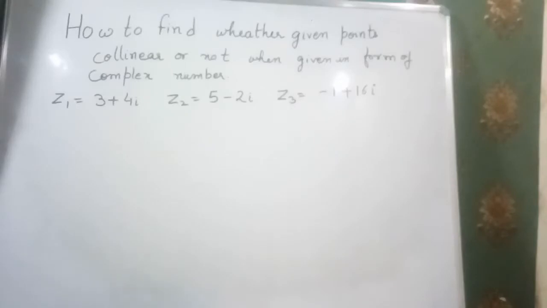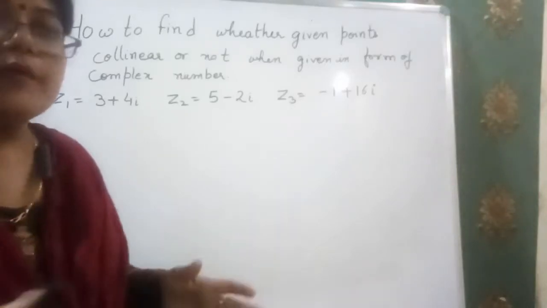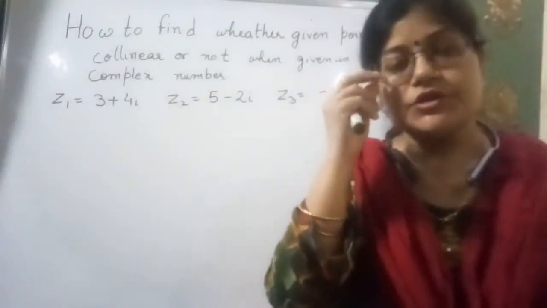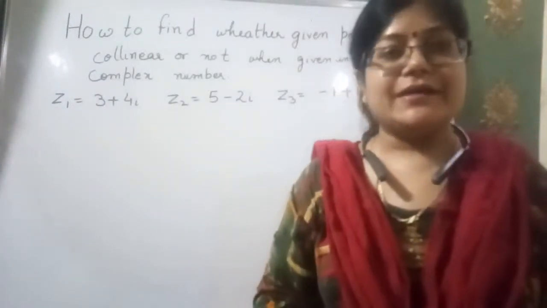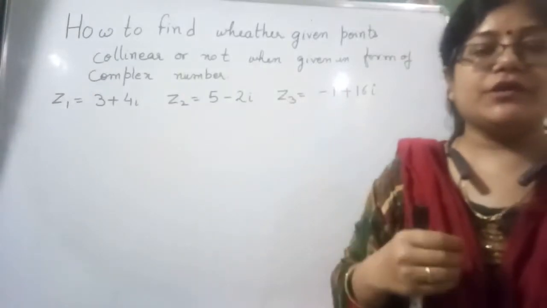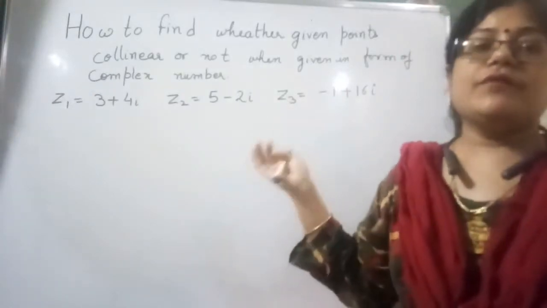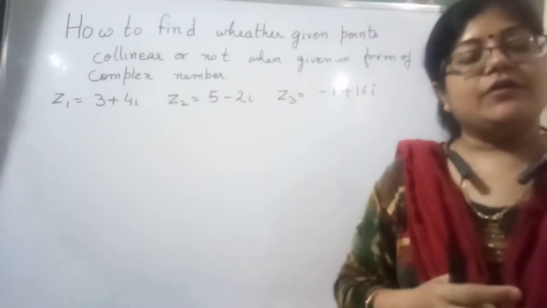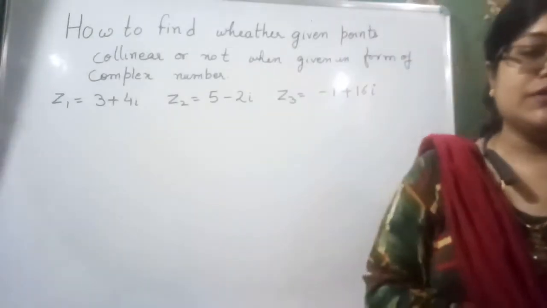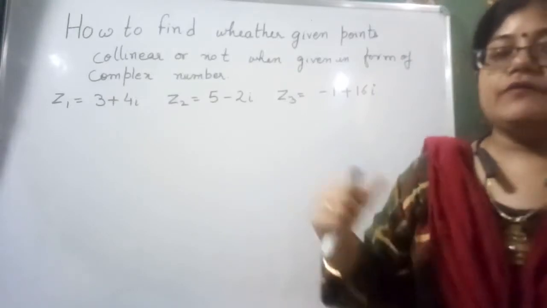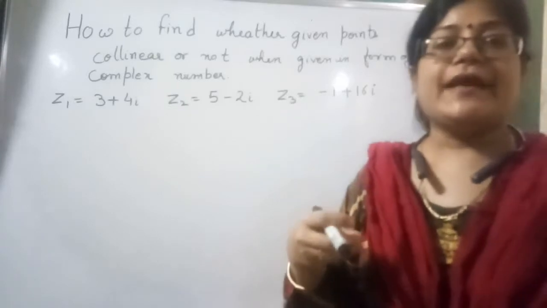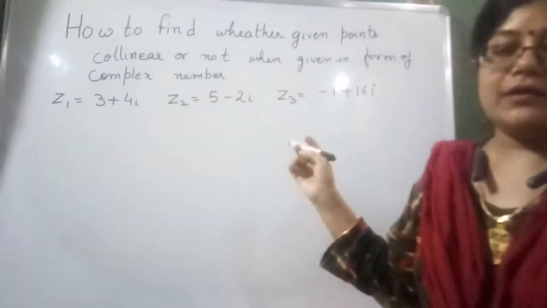Welcome friends. In this video I am going to take the section of complex numbers in which we have to prove whether the three given complex numbers are collinear or not. And in the same way we can also find the area of the triangle which is formed with the help of the given 3 points. Okay, firstly see the questions. I will take each and every type of question regarding this topic.